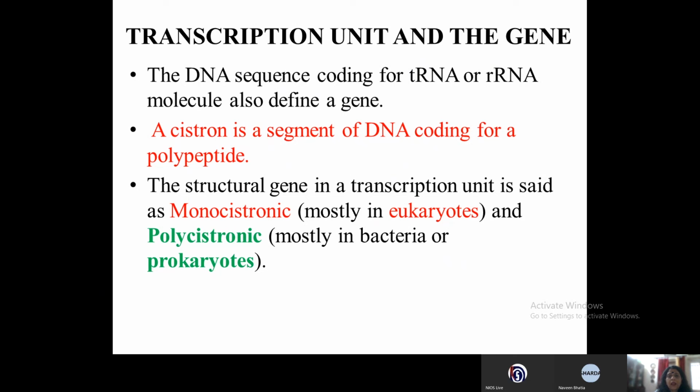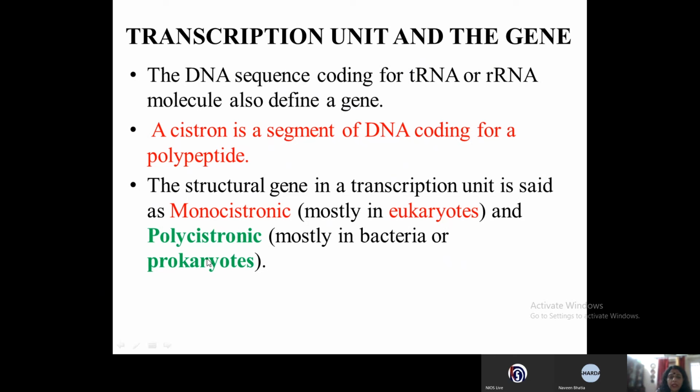Now, the structural gene in a cistron unit is called monocistronic, mostly in eukaryotes. Monocistronic means that each structural gene will be flanked on either side by a promoter and a terminator, and it will code for only one protein.